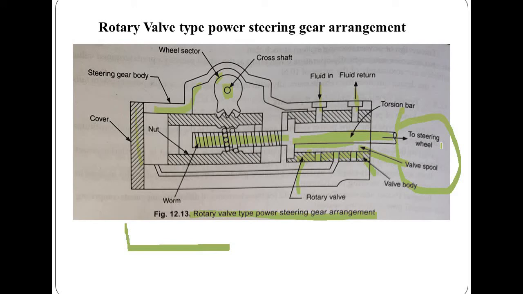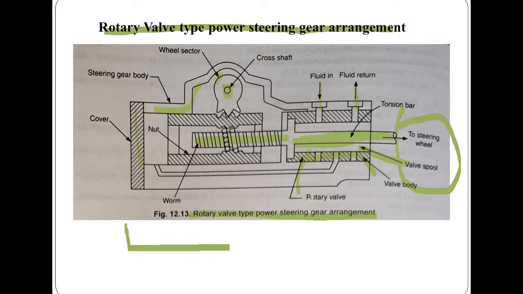The pressure differential occurring on the two sides of the piston assists the input to the steering wheel against the steering linkage resistance. The steering is affected in the desired direction, and when the steering wheel is rotated in the opposite direction, the other side of the steering gear is connected to the pressure line. So this is all about the rotary valve type power steering gear arrangement.